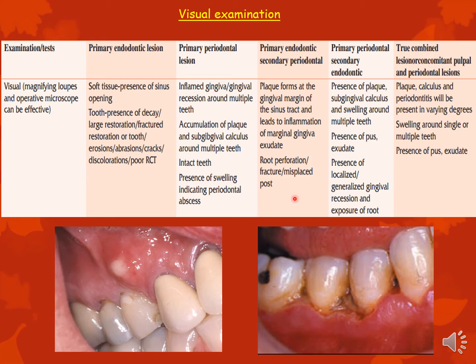You will clearly see a cause in the mouth as to why the pulp is involved. Primary perio, secondary endo, it will be around multiple teeth, presence of plaque and calculus, and there will be either a localized deep pocket or furcation involvement or recession or root exposure. True combined is easy, you will see signs of both.